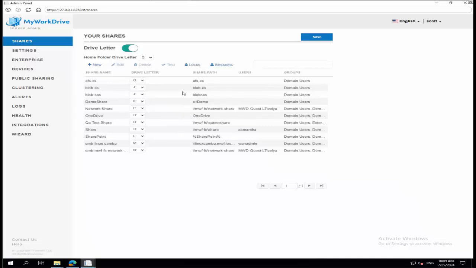I should have broken one intentionally so you could see the tooltip, so shame on me. But you get a tooltip in here which you can actually click, and there's actually a routine built into MyWorkDrive that will attempt to do it for you. The security in your Active Directory may or may not prevent that to function, but you can always go back and do that manually.